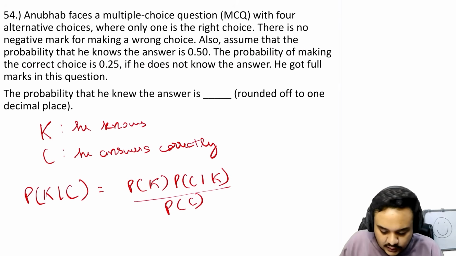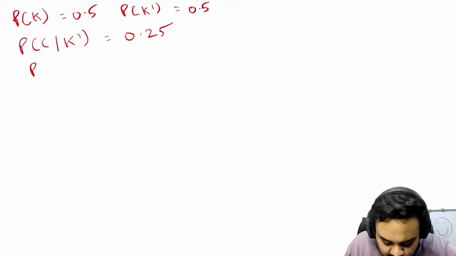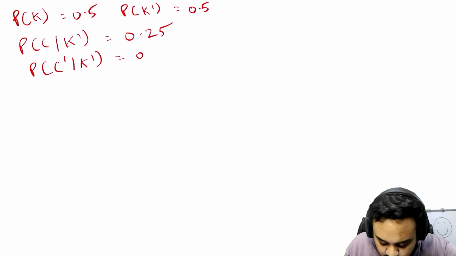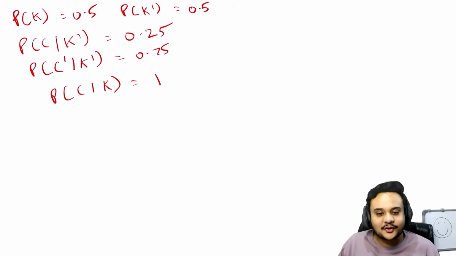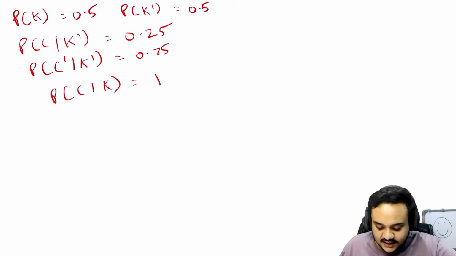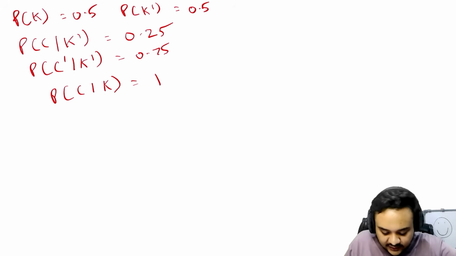Probability that he gets it wrong, given that he does not know, is 0.75, and obviously probability that he gets it correct given that he knows the answer will be 1, right? If he knows the answer, then obviously he is going to get it right. So this is the information that we have to work with.